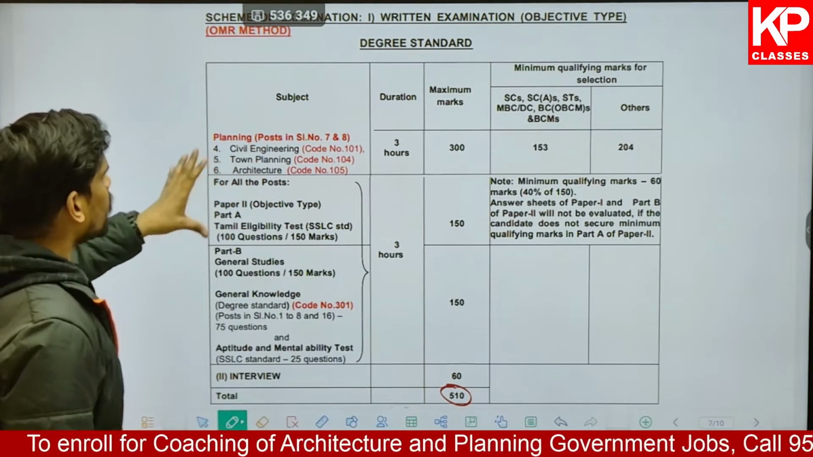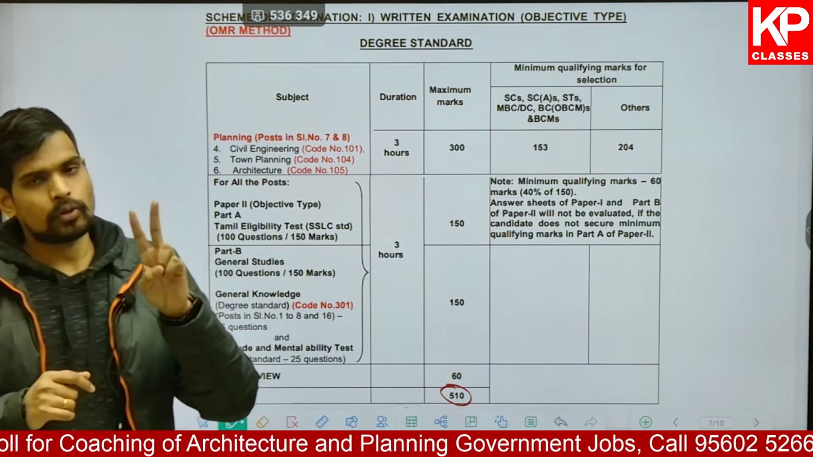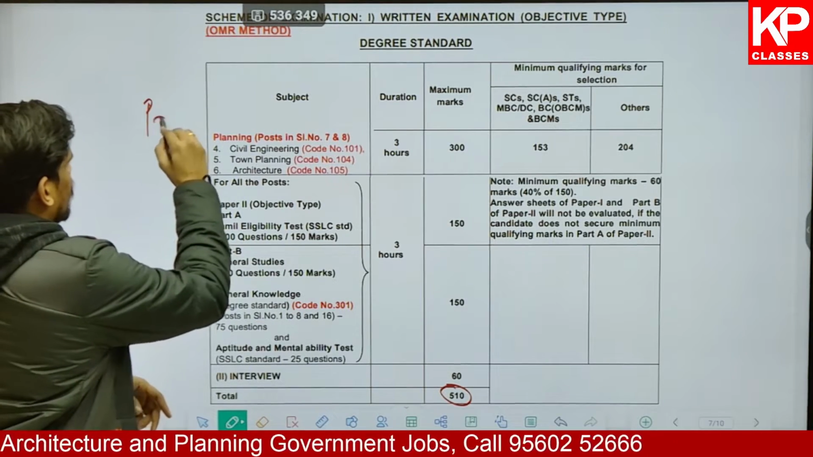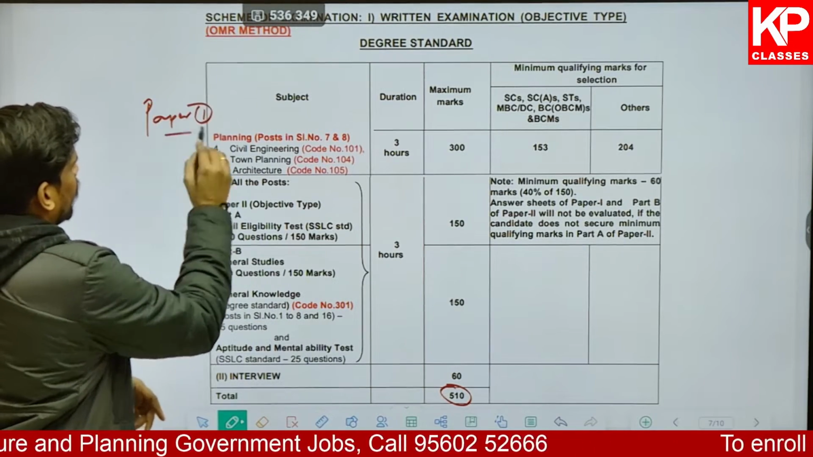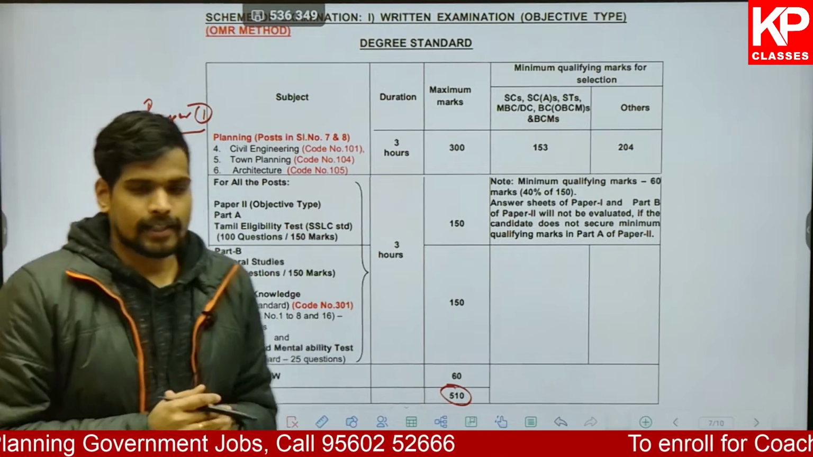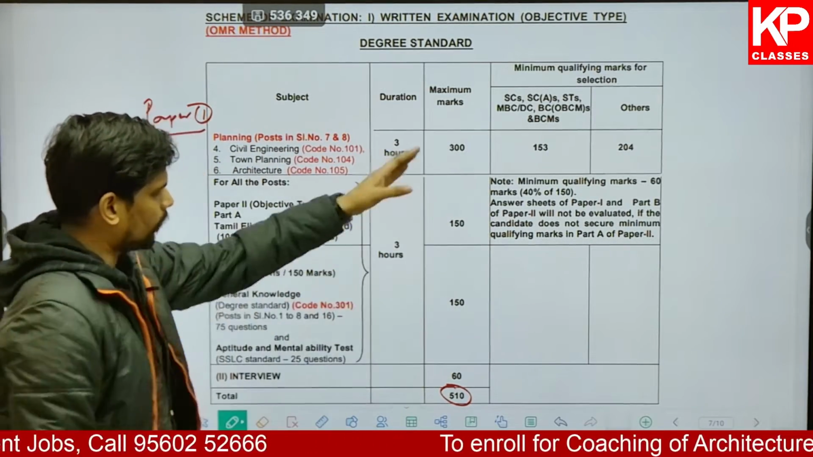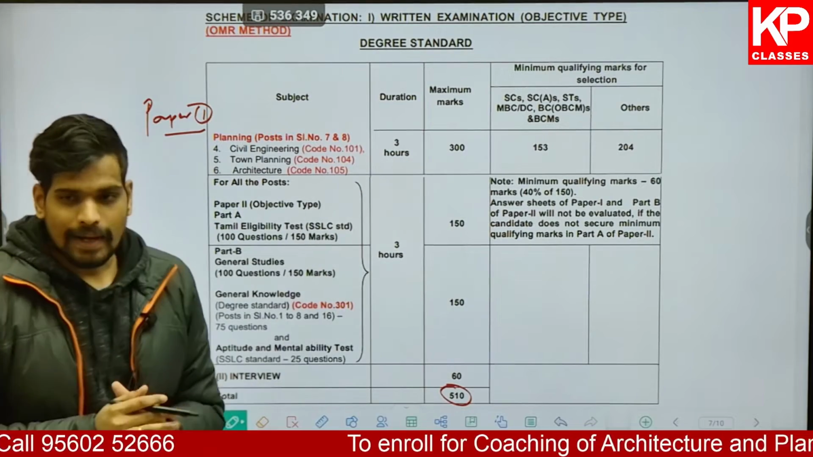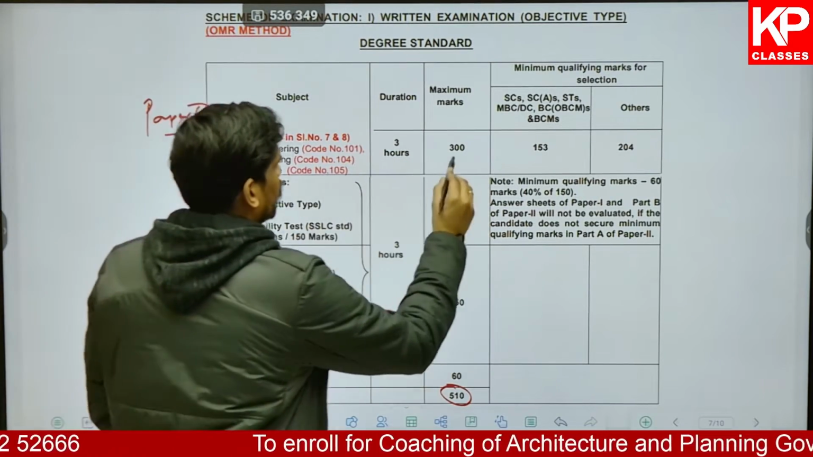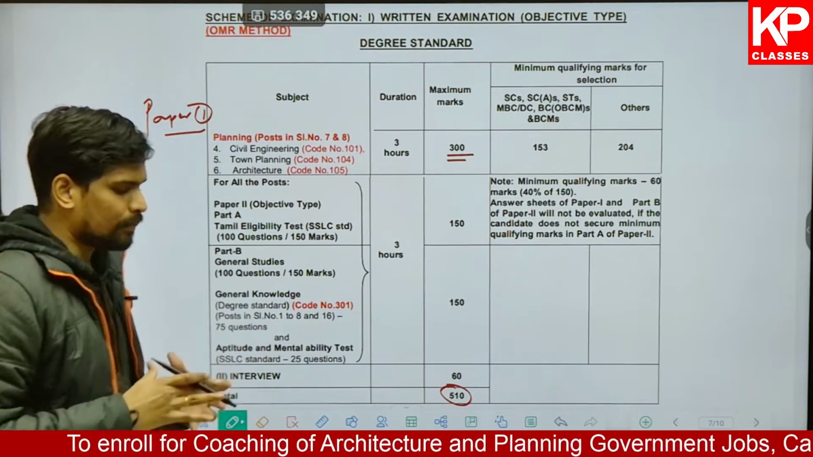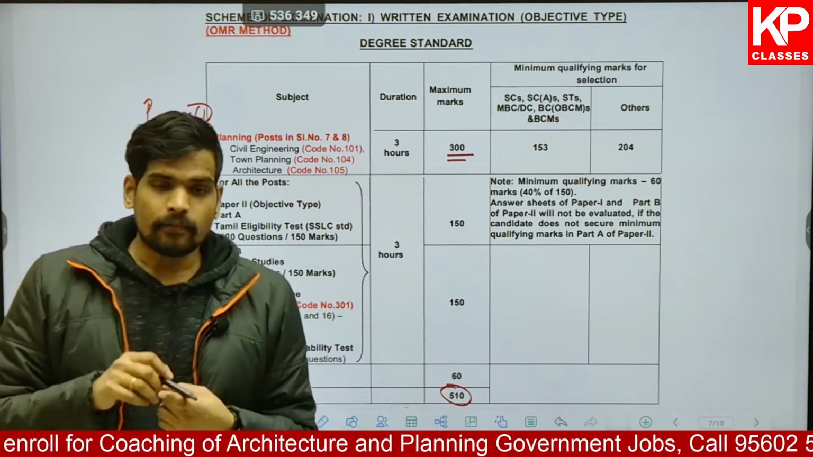At an overview, there will be two papers you need to write, paper 1 and paper 2. Paper 1 is basically the part which has the maximum weightage of 300 marks out of all the sections. You have a maximum weightage of 300 marks for this paper 1. And these 300 marks would be from your core subject based on your bachelor's.